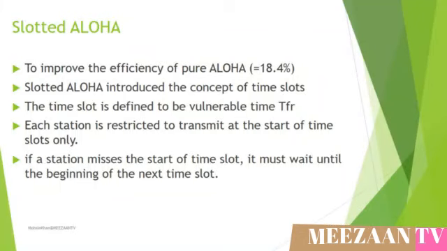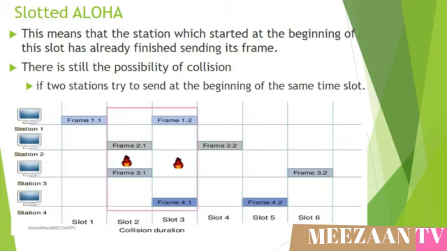Slotted ALOHA was invented to improve the efficiency of pure ALOHA. In slotted ALOHA, we divide the time into slots of TFR seconds and force the station to send only at the beginning of the time slot. If a station misses the beginning of a time slot, it must wait until the beginning of the next time slot. This means that the station which started at the beginning of this slot has already finished sending its frame. Therefore, the chances of collision have been reduced as compared to pure ALOHA. But there is still the possibility of collision.